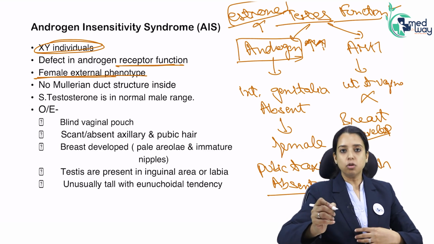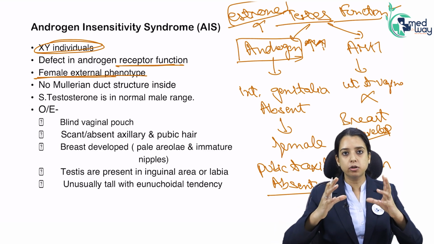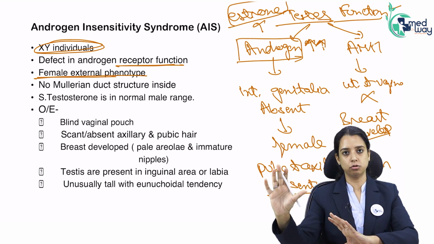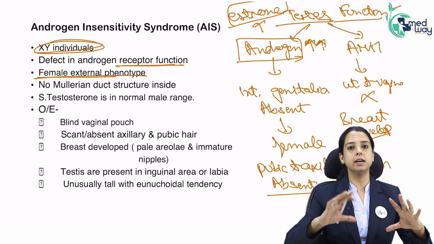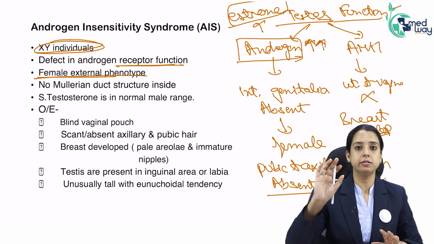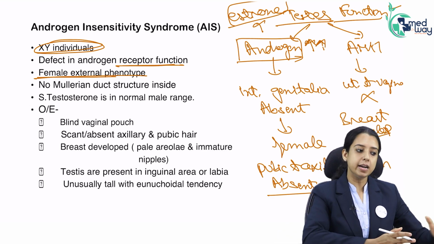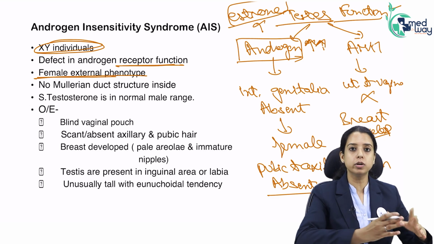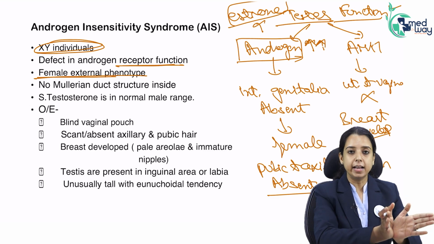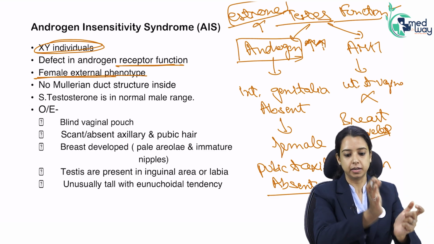Means the areola is not fully developed, the Montgomery tubercles are not there. So, final fully matured breast is not there, but yes, they are up till Tanner 3. So, breast development is present due to high estrone. So, a girl with secondary sexual characters, you did ultrasound, uterus and vagina are absent. It can be MRKH, it can be an XY boy with androgen insensitivity.